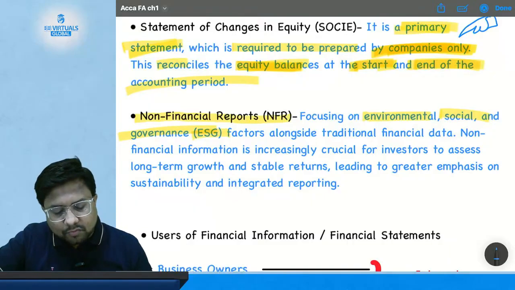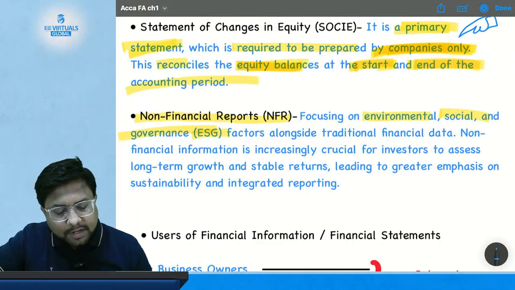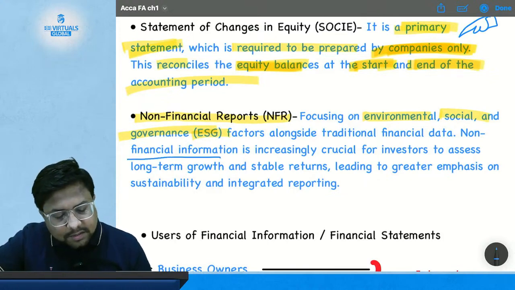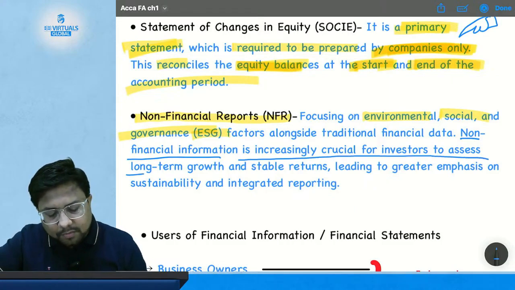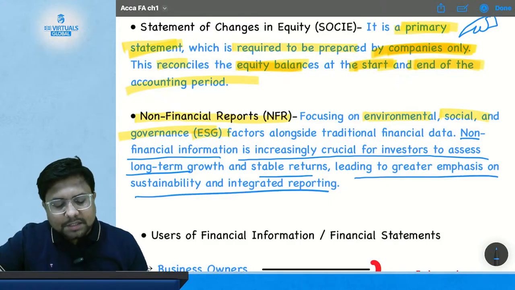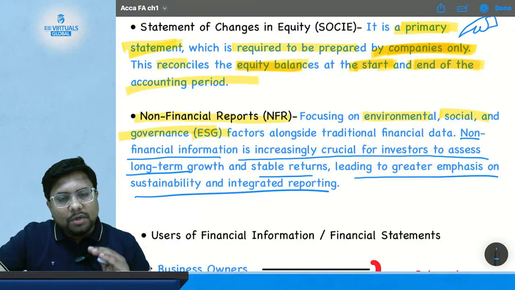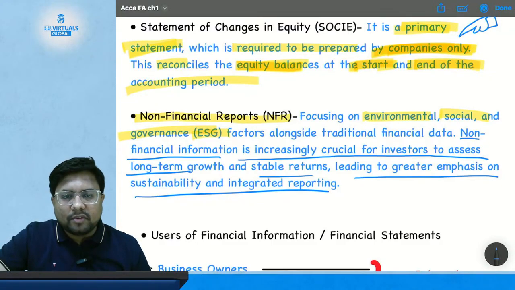So, focusing on the environmental, social and governance ESG factors alongside traditional financial data, non-financial information is increasingly crucial for investors to assess long-term growth and stable return, leading to greater emphasis on sustainability and integrated reporting. So, all the reporting which is non-financial in nature is going to be reported under this heading, non-financial reports.